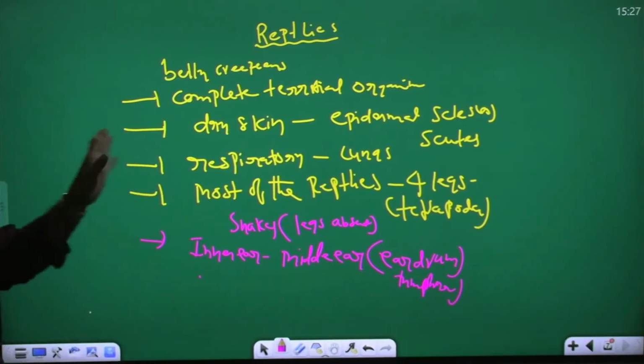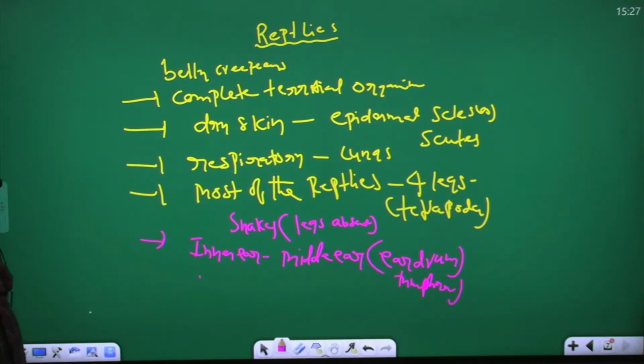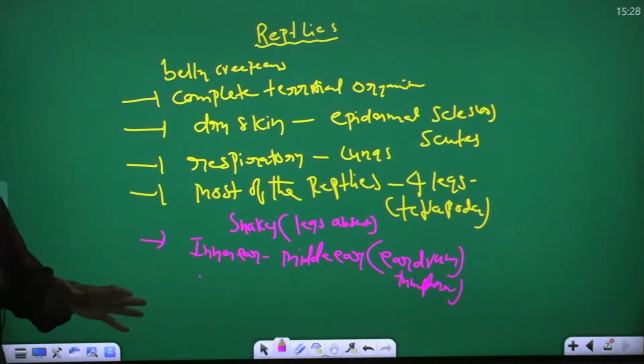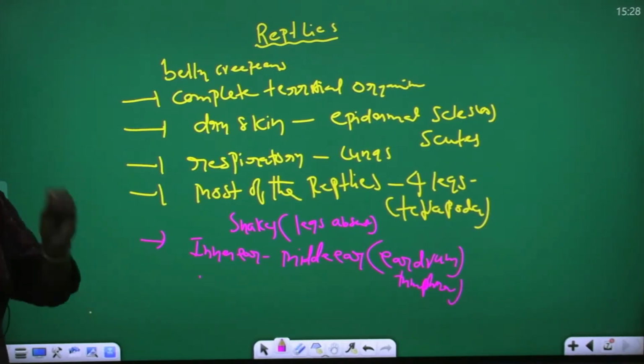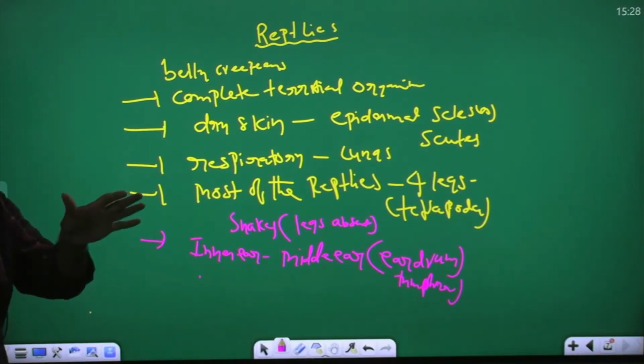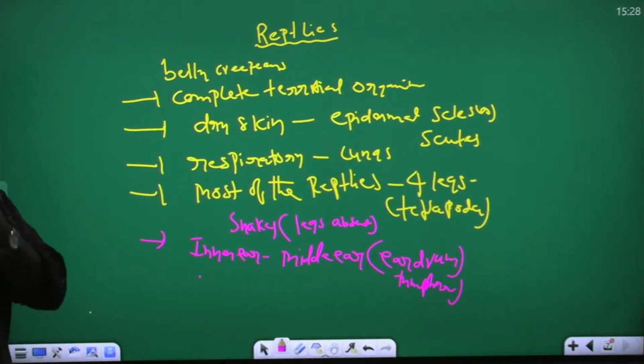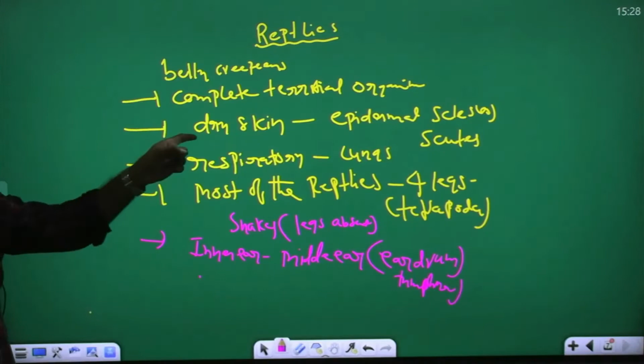So now look at reptiles. Reptiles are belly creepers; they move on their belly. So they are belly creepers. Completely terrestrial. Complete terrestrial means they live on land. If, for example, an animal lives completely on land and does not enter into water, that is called terrestrial. Yes, the body is covered by dry skin.